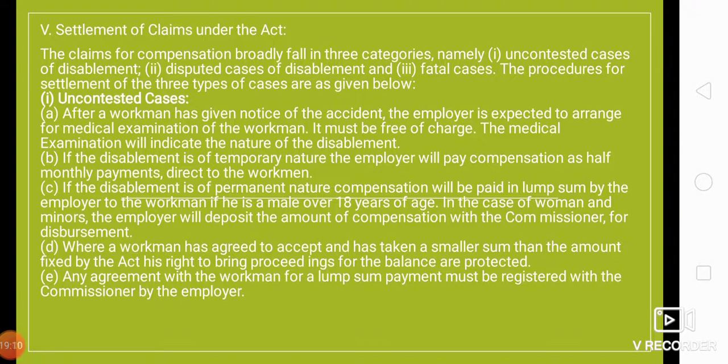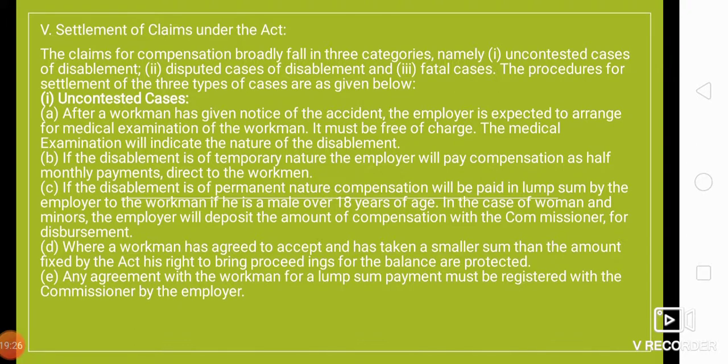If the disablement is of permanent nature, compensation will be paid in lump sum by the employer to the workman if he is a male over 18 years of age. In the case of women and minors, the employer will deposit the amount of compensation with the commissioner for disbursement.